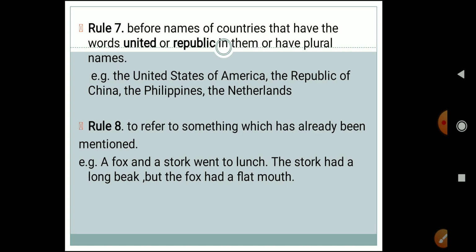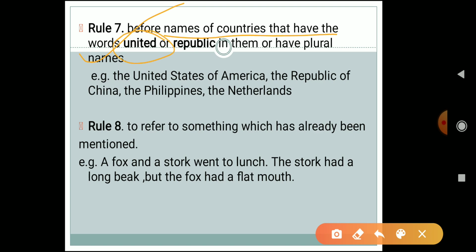How come this is possible, ma'am? So the correct answer for this question is this rule. You have to understand this rule really very well. Okay, so it is true that before countries we don't use any article, but we have to use the definite article the before names of countries that have the words united.